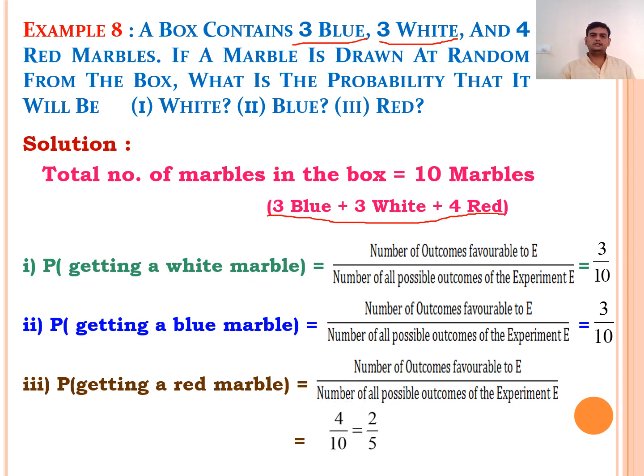So this is the direct concept, applying the direct formula without any confusion. We have 3 white marbles, 3 blue marbles and 4 red marbles. So the total number of marbles is 10. Getting a white marble is 3 by 10. Getting a blue marble is 3 by 10. Getting a red marble is 4 by 10, which simplifies to 2 by 5. This is about example number 8.